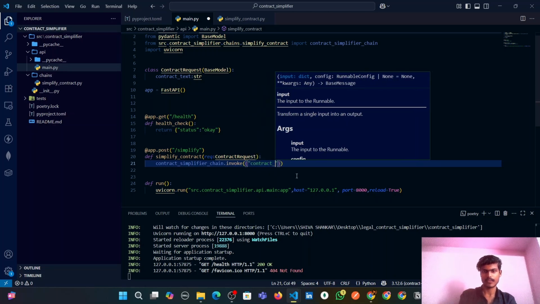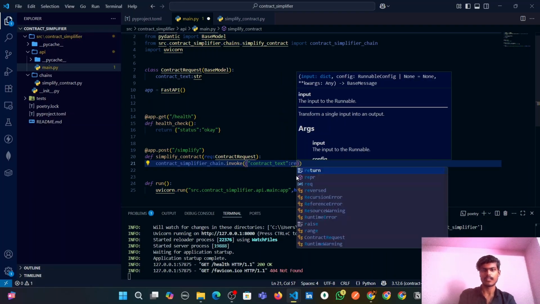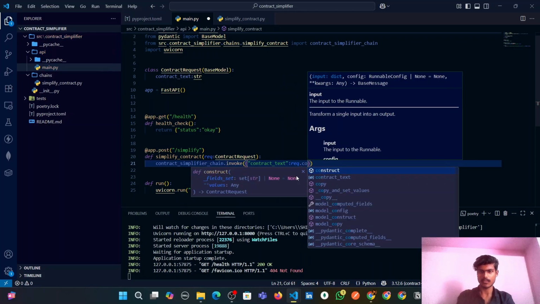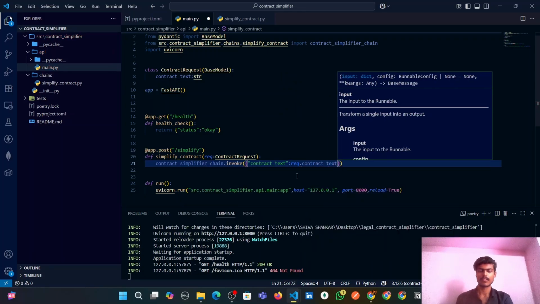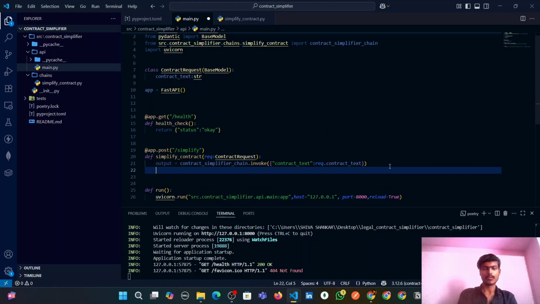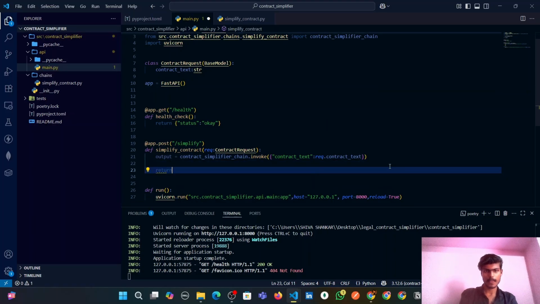Contract text is request.contract_text. Okay, now we should save this output into a variable output, and finally we will return the output as a simplified text.